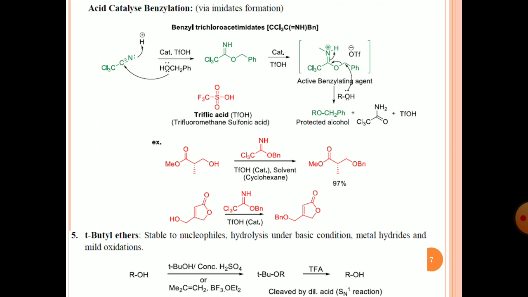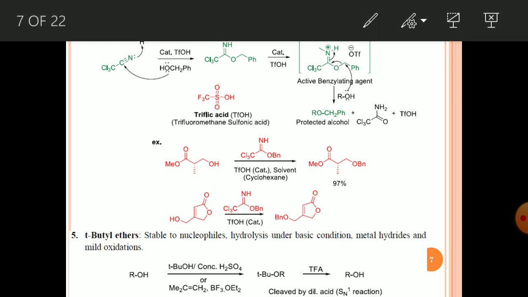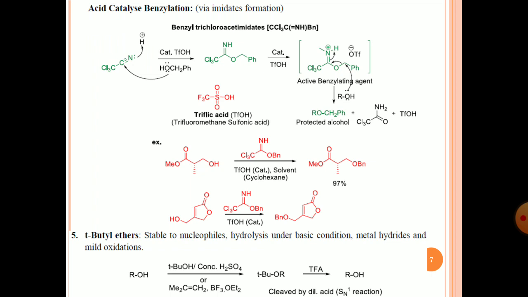how to form this benzyl trichloroacetimidate. Here you see this trichloroacetonitrile, CCl3CN. The nitrogen lone pair will attach to the proton because you will use catalytic acid, and then this alcohol, you have to use benzyl alcohol.